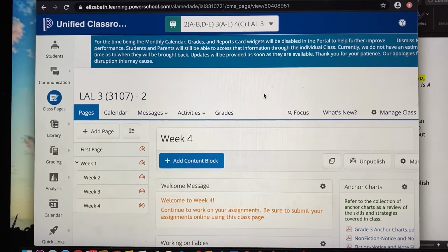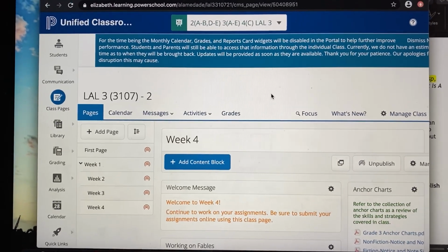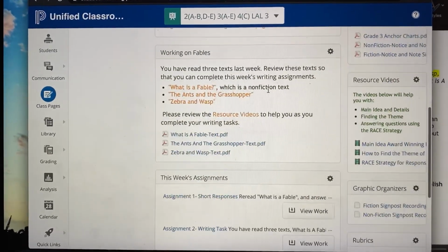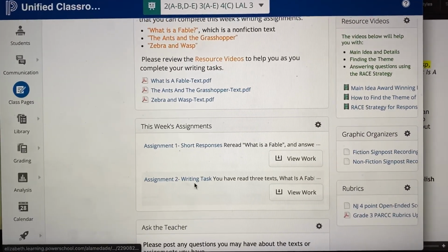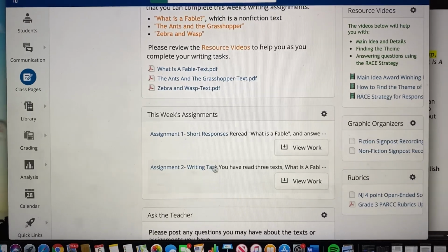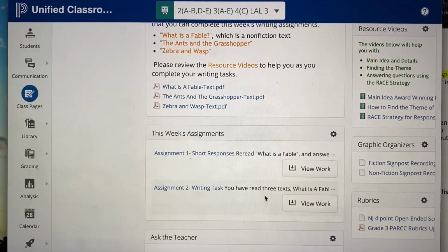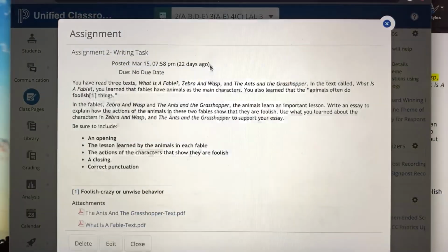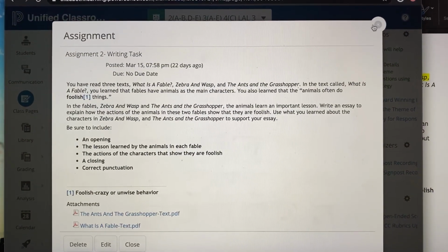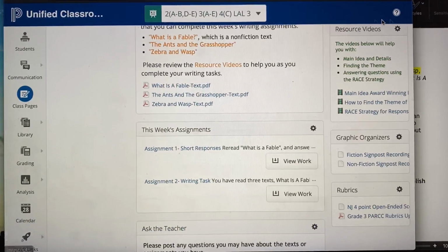Remember that this week there's only 2 assignments for LAL. There's the one assignment with the short answer, the short response, and then there's the task that I'm going to be going over right now. Remember that I always post the assignment from here when you click on it on a separate document, so Mrs. Alameda will send it to you guys through email.